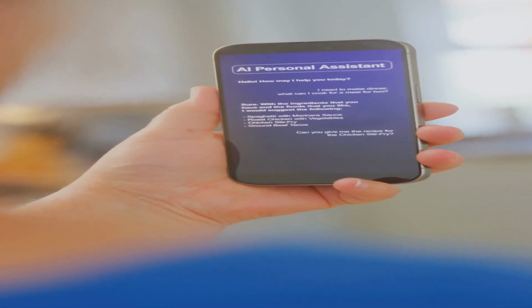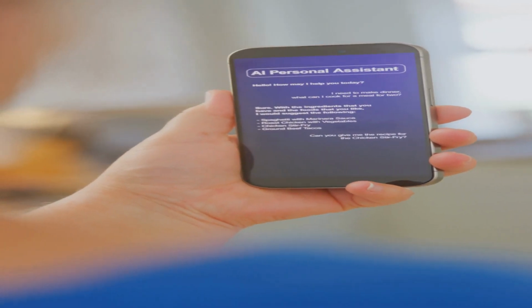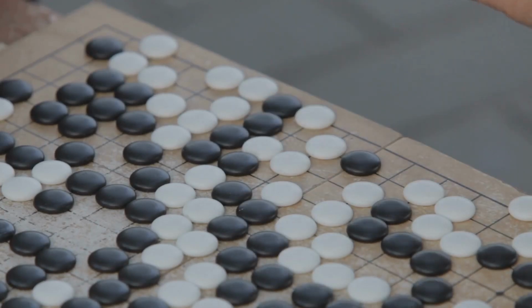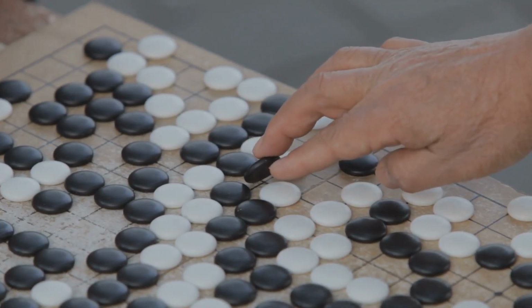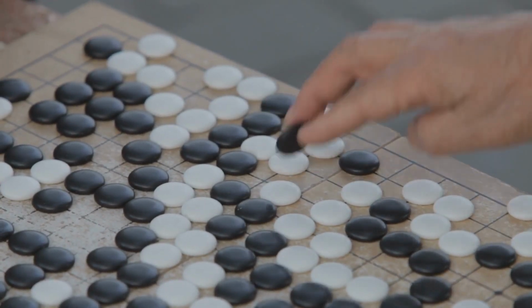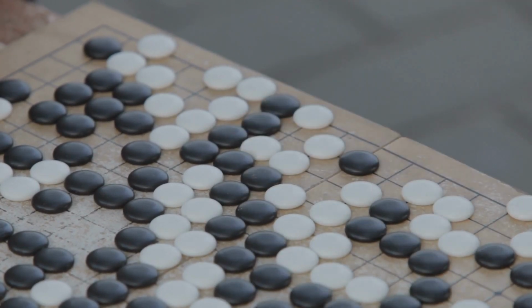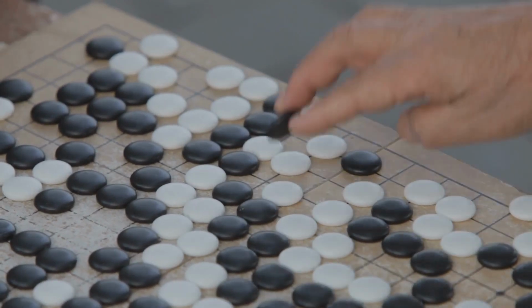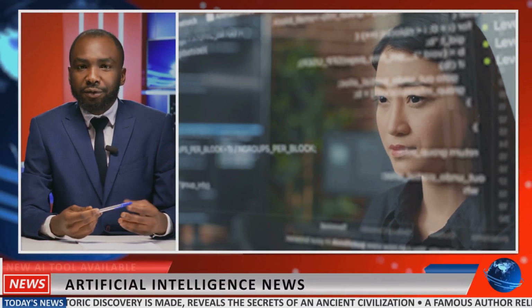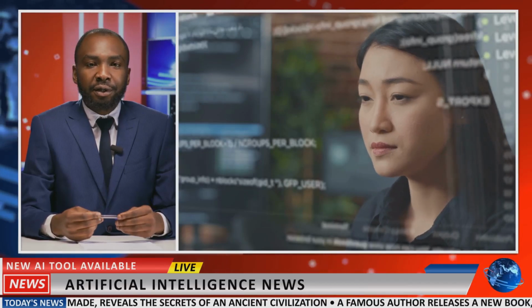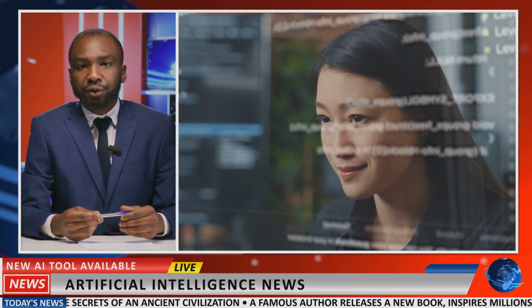Voice assistants like Siri and Google Assistant became smarter. Tools like DeepMind's AlphaGo stunned the world by defeating a world champion in the ancient game of Go, something once thought impossible for machines. AI was no longer just a promise. It was a reality, and it was evolving fast.